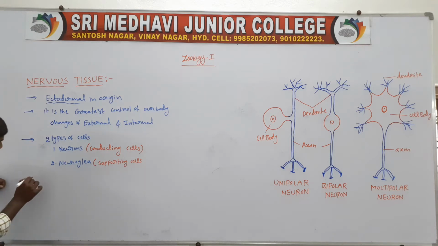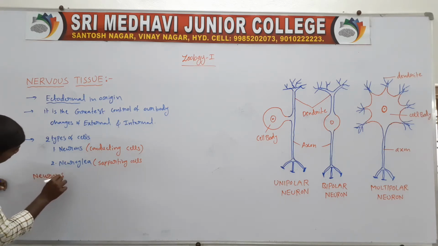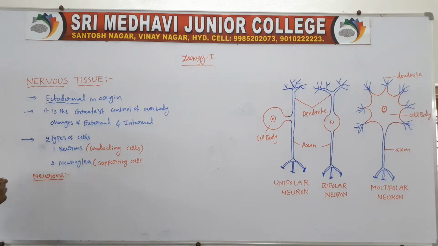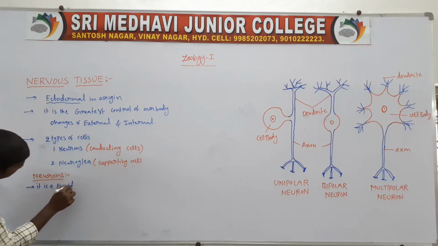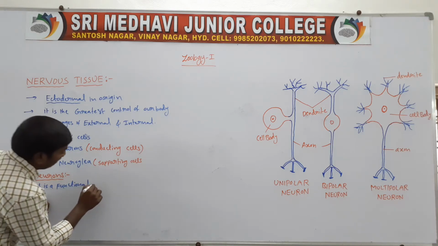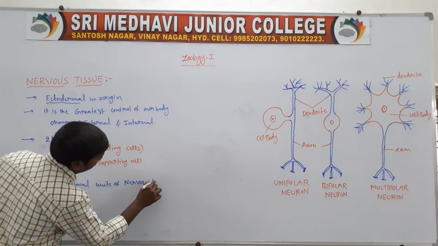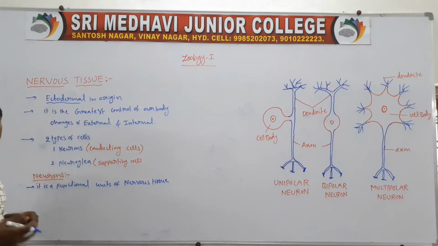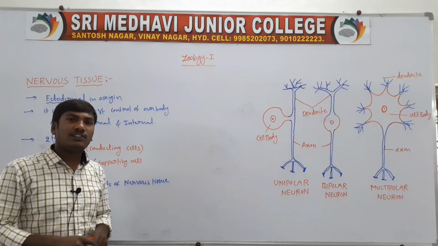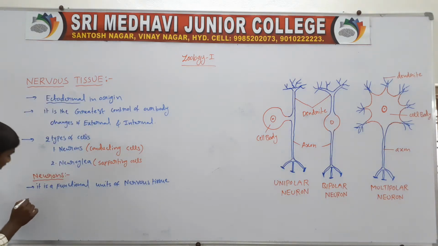First heading, neurons. Neurons are the functional units of the nervous tissue. They receive impulses through stimulation, that is, the excitability to an electrical impulse.